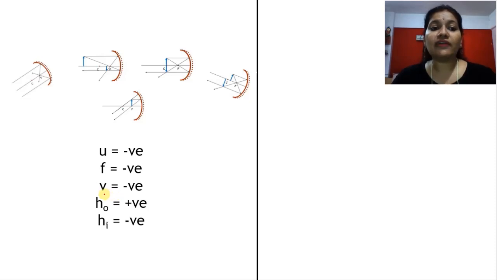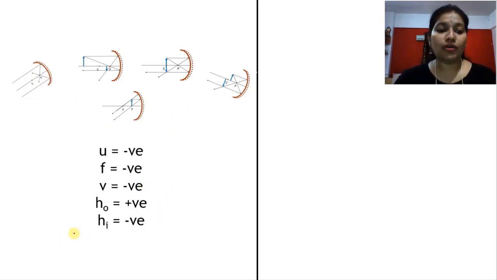Distance of image. Now here the image is formed in front of the mirror, in front of the mirror means real and inverted images we are getting. And what is the axis here? Distance negative x आ रहा है. ठीक है, तो यानी कि distance of image क्या होगी? For all 5 cases it will be negative.